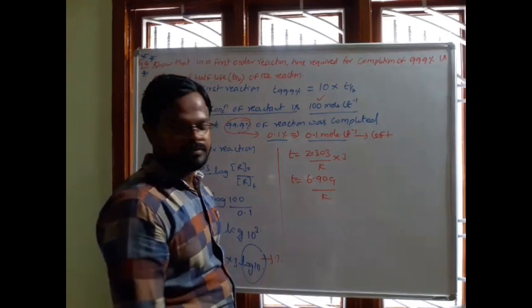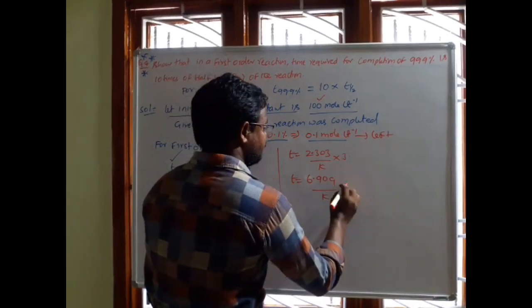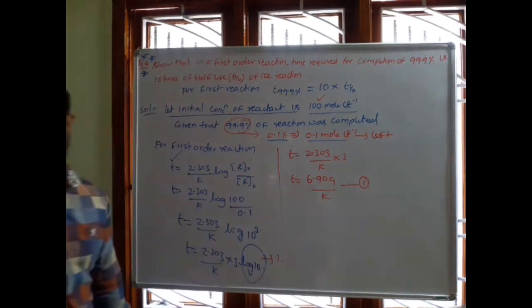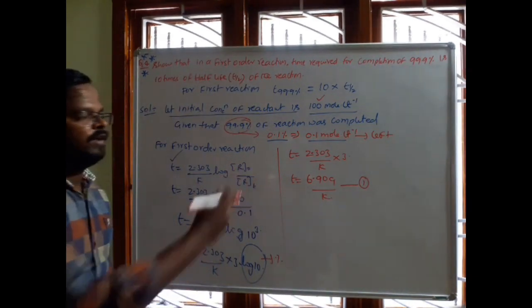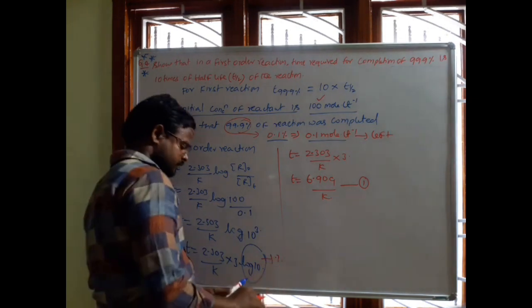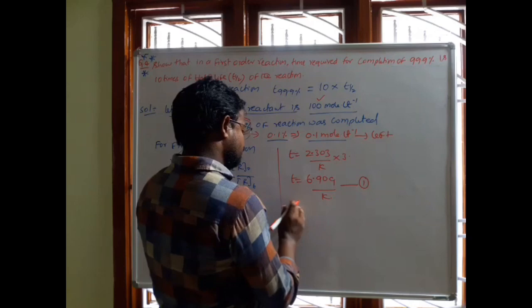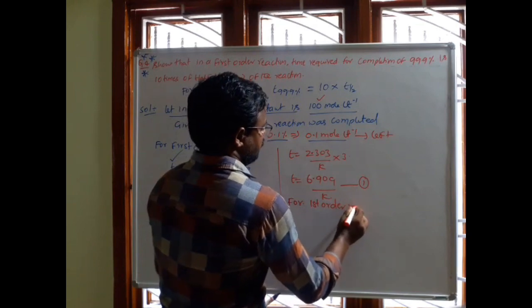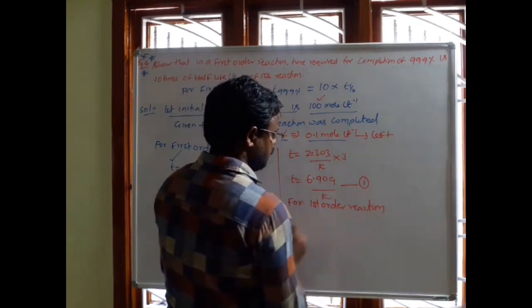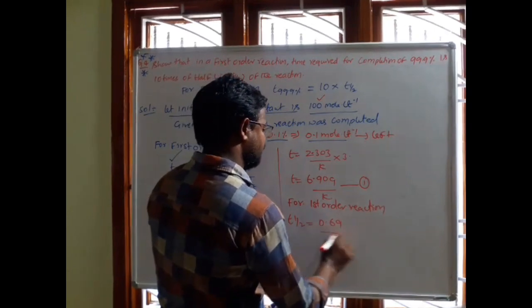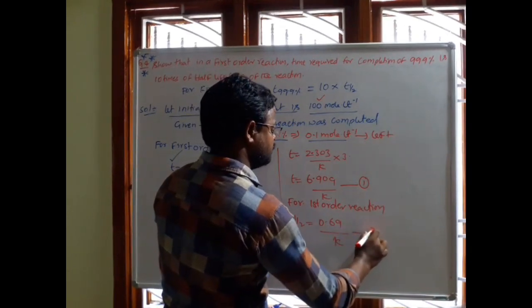Now take it as equation 1. Actually, we know that half-life of a first order reaction is given by the formula, for first order reaction, t half equal to 0.69 by k. That is equation 2.